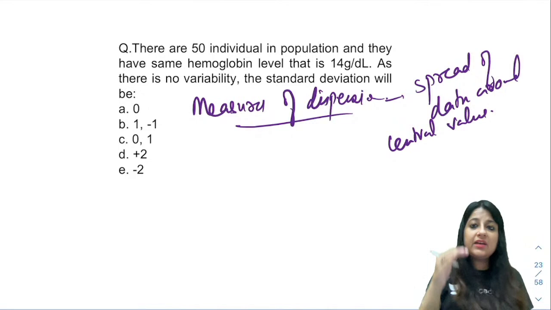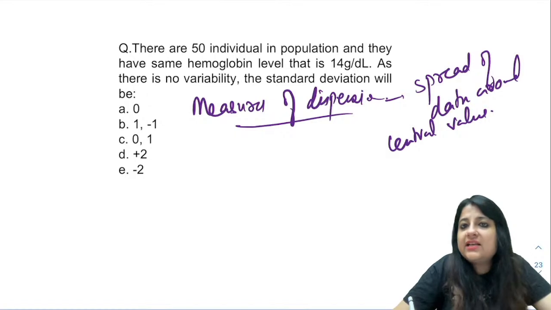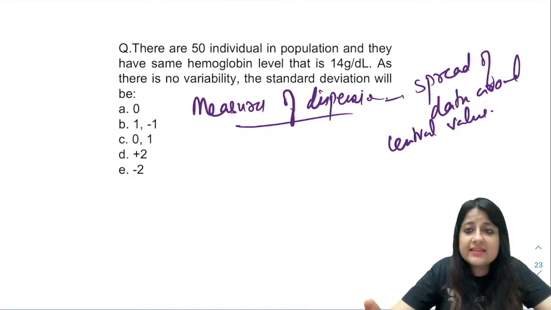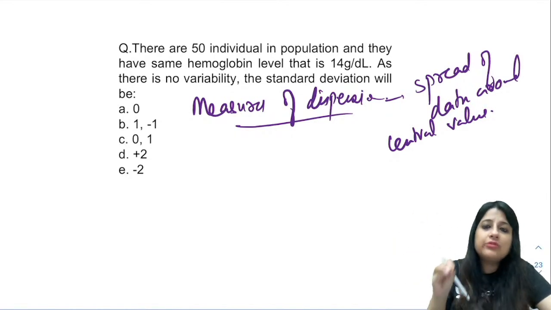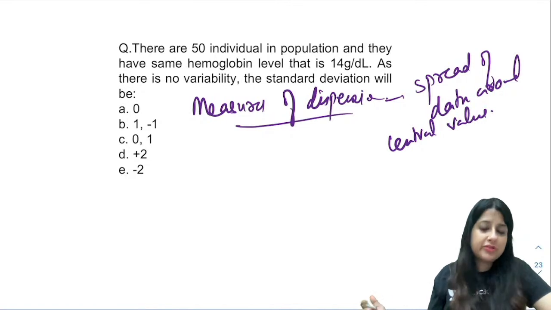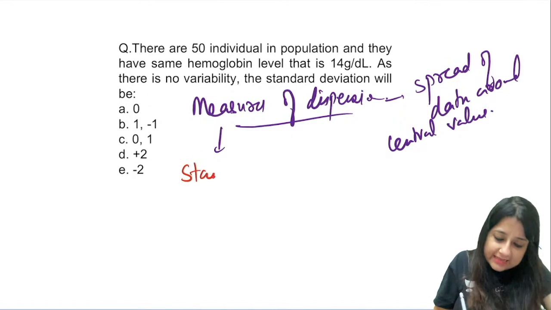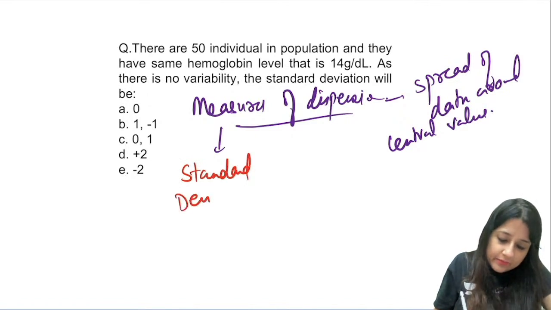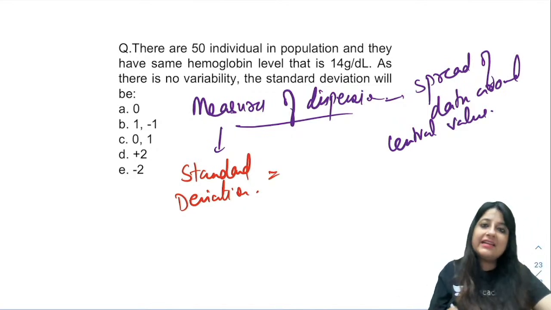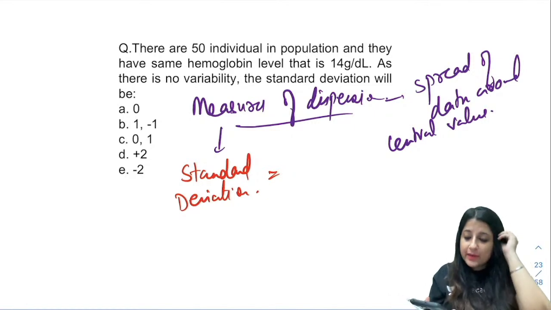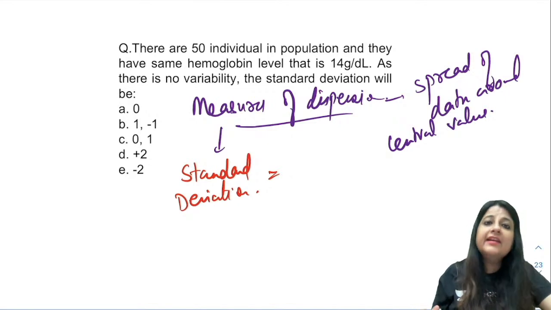That means if the mean weight is 50 kg, does it mean that everybody's weight in the class is 50 kg? No. Someone's weight may be 59, someone's may be 62. So how the individual weights are spread around the central value. There are different measures of dispersion. One of the most commonly used is standard deviation. For your exams you don't have to actually calculate, but you have to identify the correct formula.